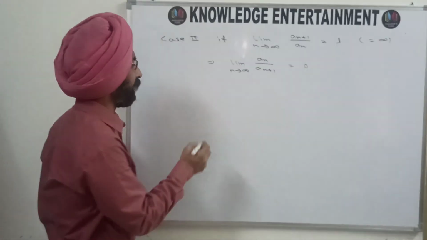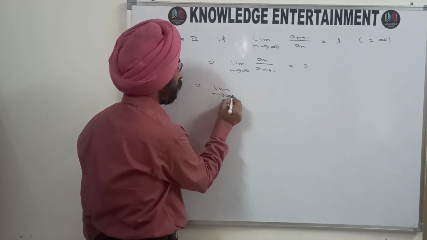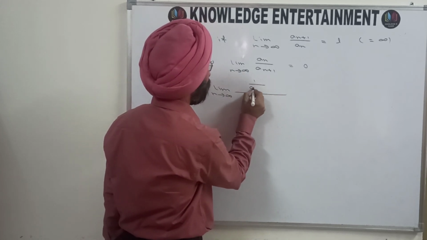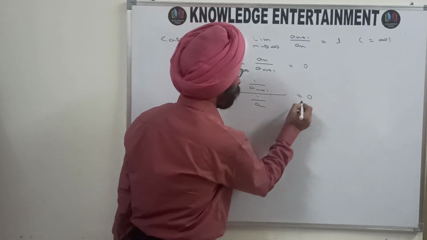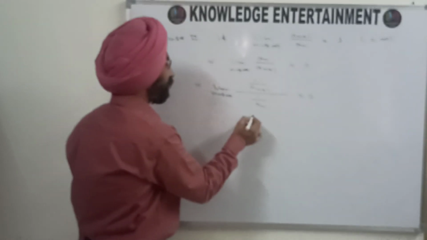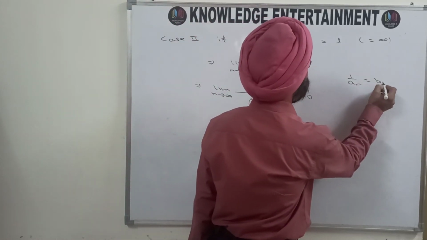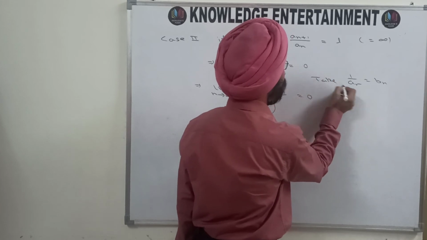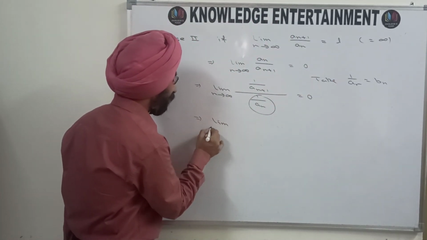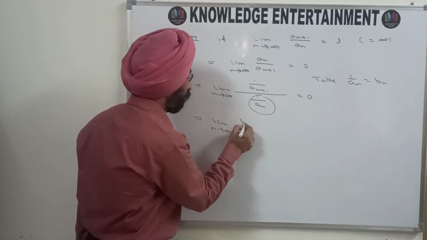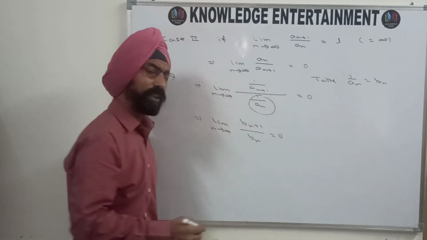This can also be written as limit as n approaches infinity of 1 upon a_(n+1) over 1 upon a_n is equal to 0. And take this 1 upon a_n as b_n. So that means limit as n approaches infinity of b_(n+1) upon b_n is 0.